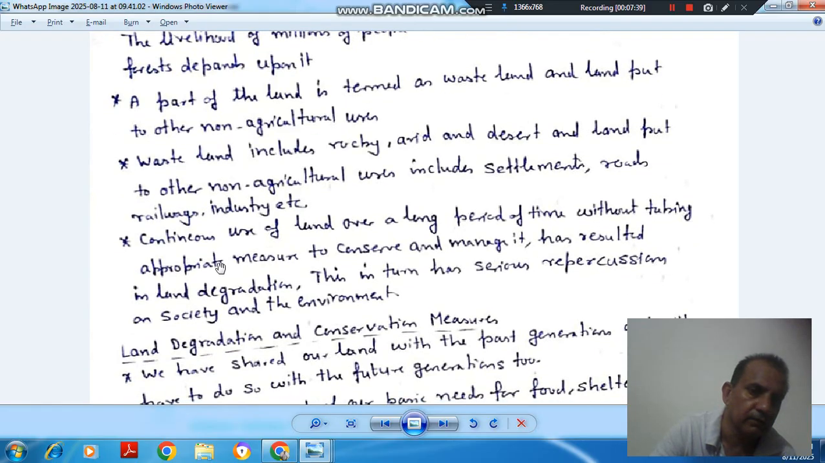Next point, continuous use of land over a long period of time without taking appropriate measures to conserve and manage it has resulted in land degradation. This in turn has serious repercussions on society and environment.